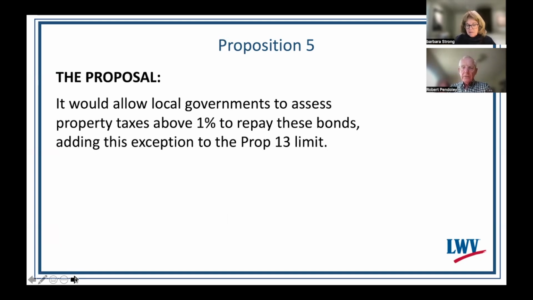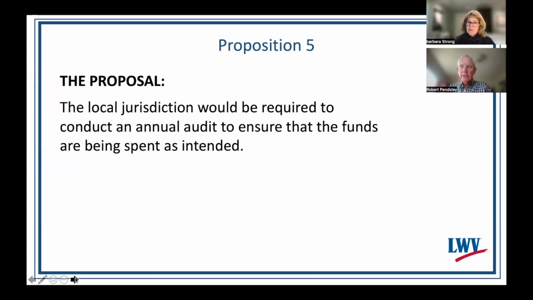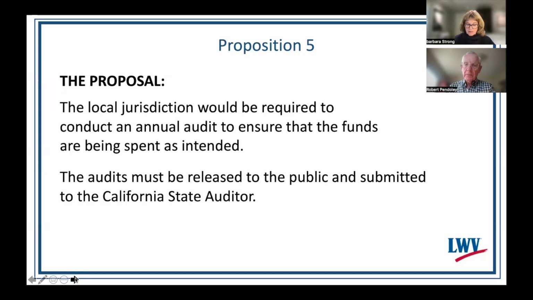Prop 5 defines affordable housing as developments that are affordable to households earning up to 150% of a county's median household income. Will there be oversight? Yes, the local jurisdiction would be required to conduct an annual audit to ensure that the funds are being spent as intended. The audits would be released to the public and submitted to the California State Auditor.